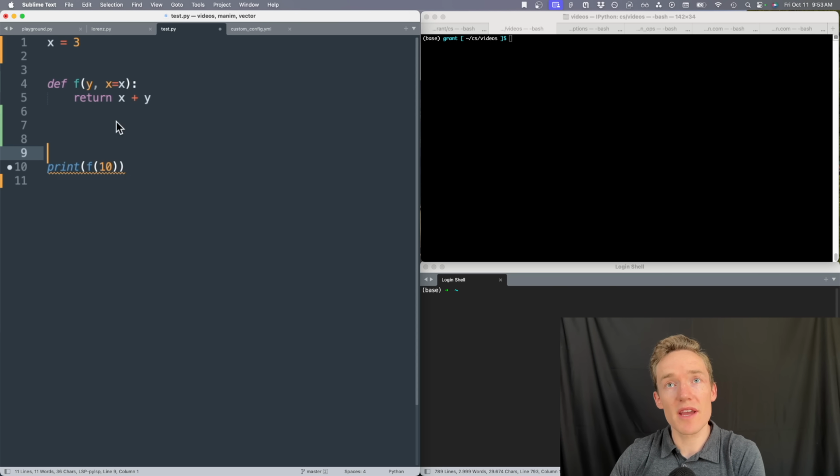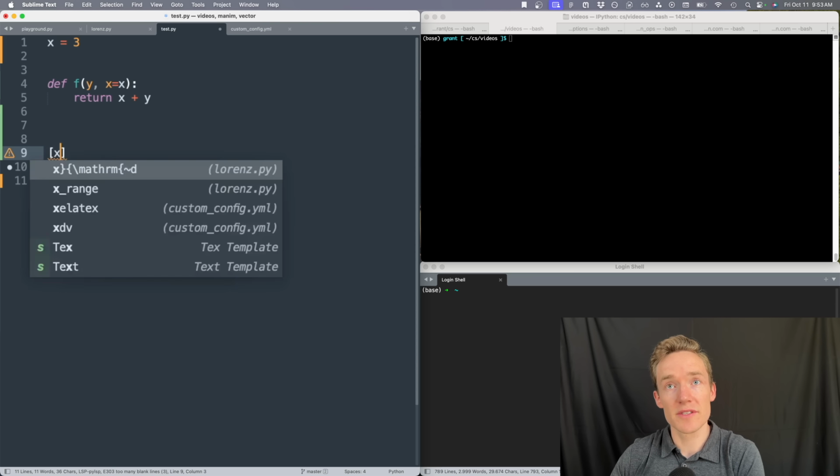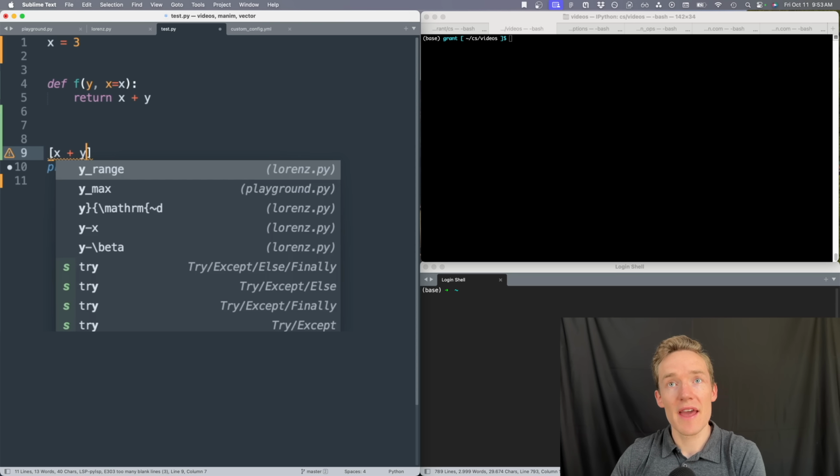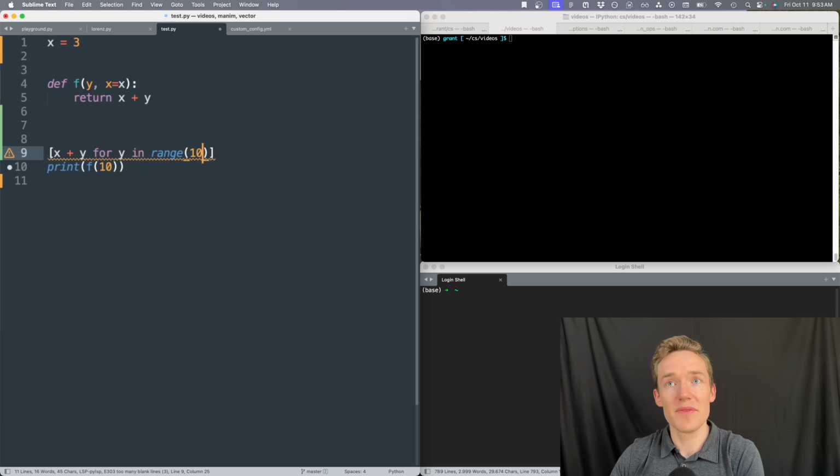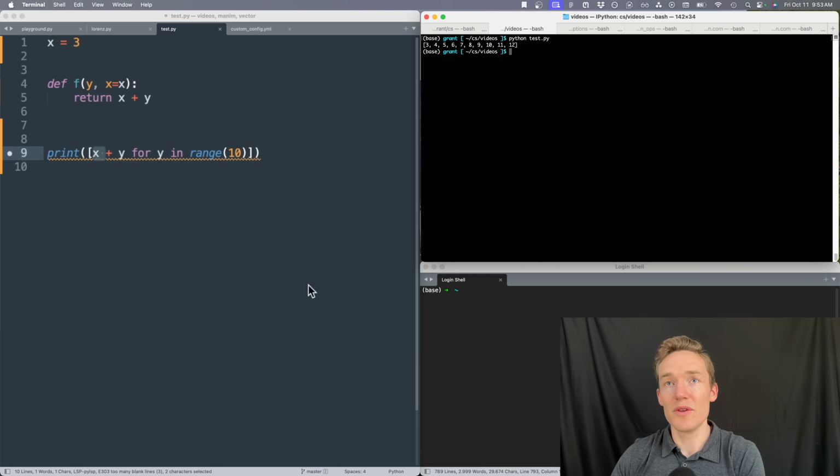But the same bug would come up with list constructors. So if I was to define something like x plus y for y in range, I don't know, 10, and I want to see what this looks like. This is something where, in normal Python, this x would be visible outside. And so if we were to actually run this little test, it would do what we want.